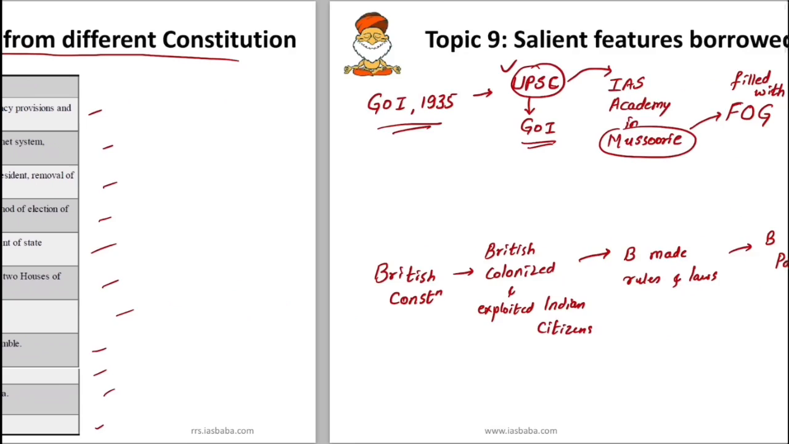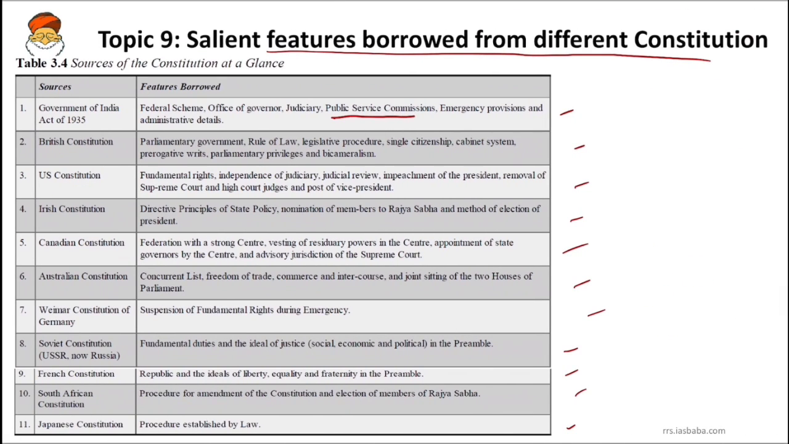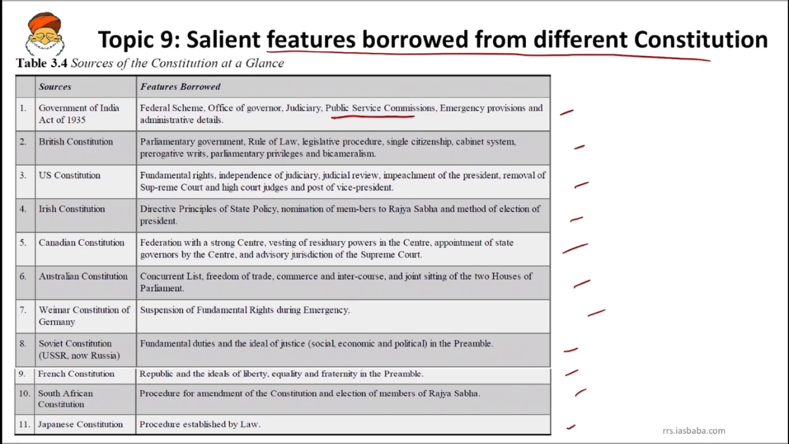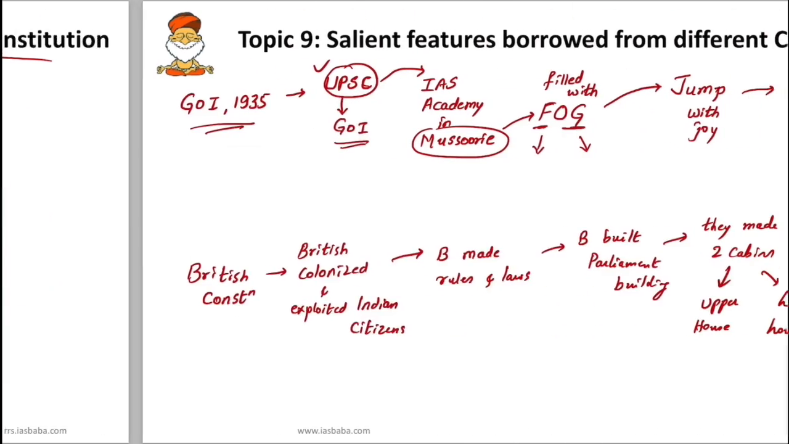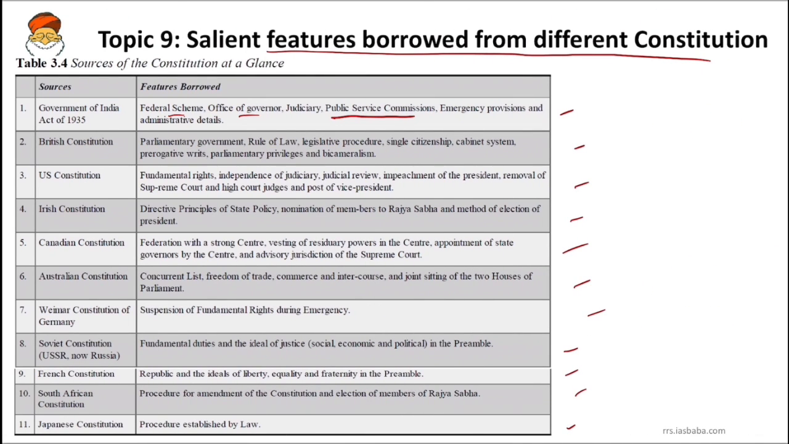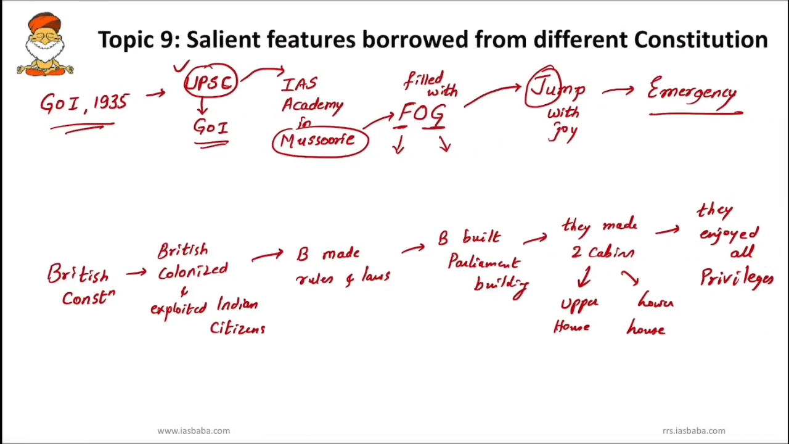So it has a provision with respect to Public Service Commission. Next, FOG, F for Federal Scheme, OG for Office of Governor. So you can see federal scheme we have Office of Governor, and then JUMP, JU for Judiciary Emergency Provisions. So these are the features which are under Government of India Act 1935.